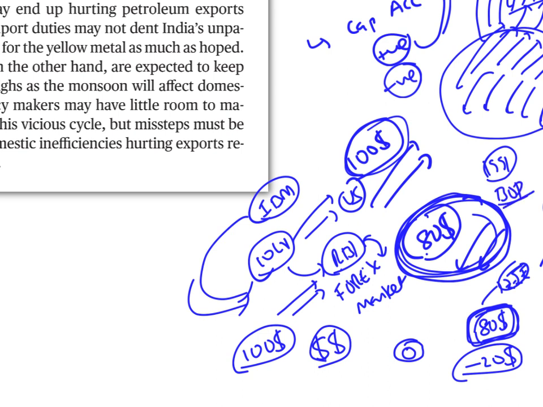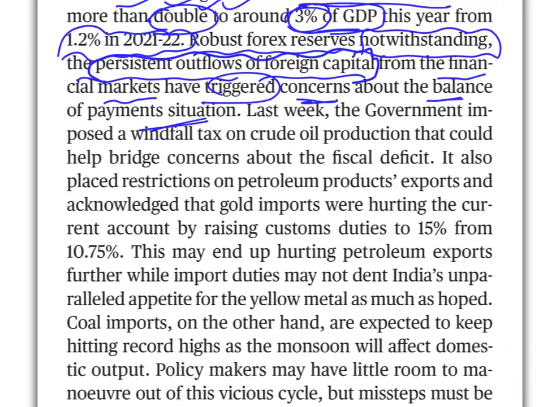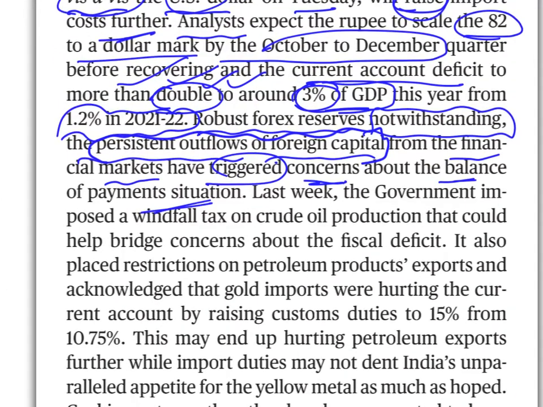When RBI doesn't have enough foreign exchange reserves, it leads to balance of payment crisis. But in today's world, RBI has lots of reserves. RBI maintains a lot of foreign exchange reserves. So even if there is a negative situation, we still have good amount of forex reserves. From these reserves, we will bridge this gap. That is what they are trying to say. What are they saying? Robust forex reserves notwithstanding. Notwithstanding means in spite of.